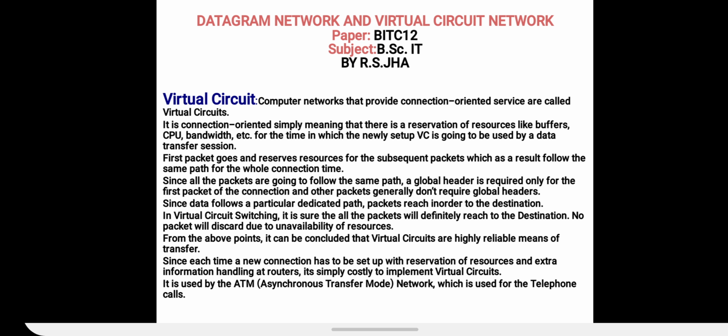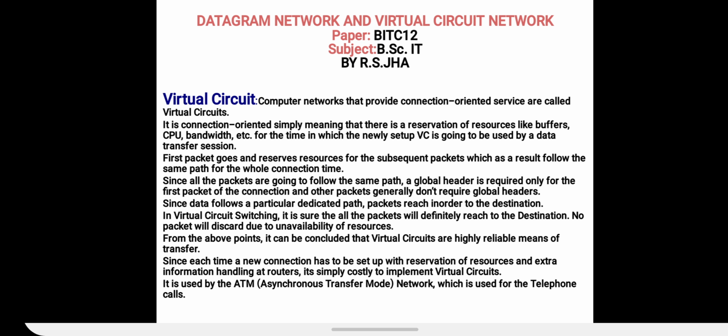Since data follow a particular dedicated path, in virtual circuit there is a dedicated path between the client and the server. So in virtual circuit, packets reach in order to the destination. It means the order in which the packets were sent by the sender, in that order only it is received at the destination.